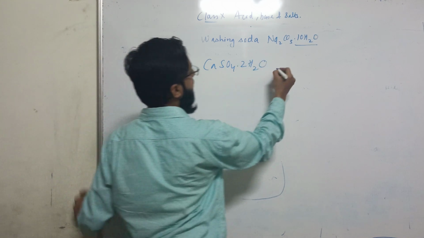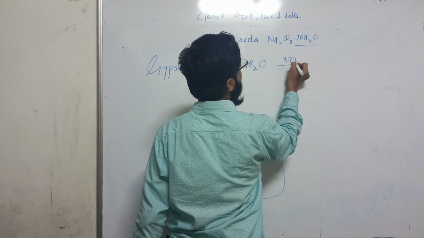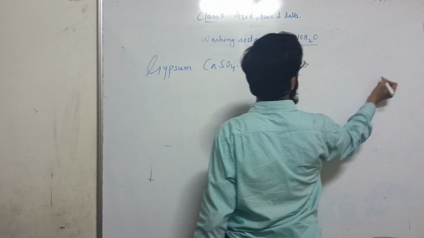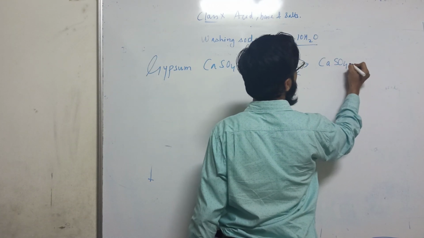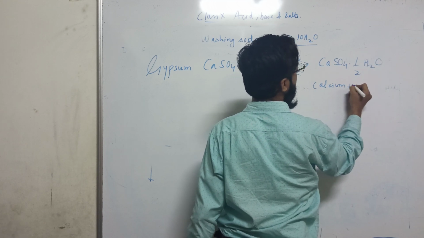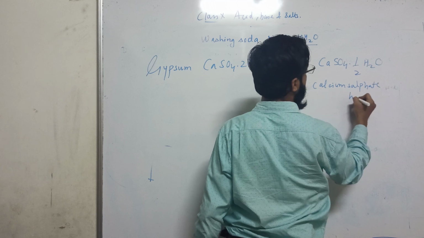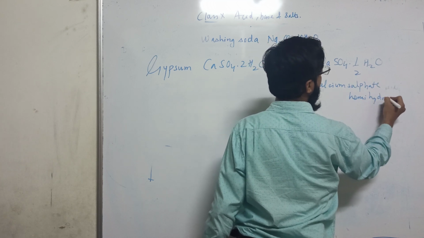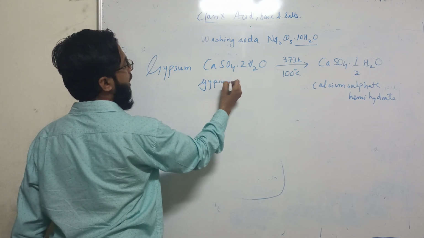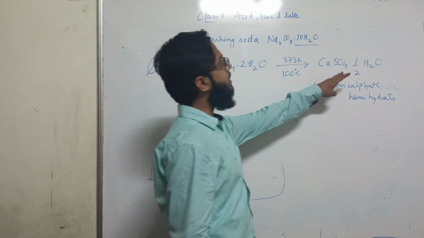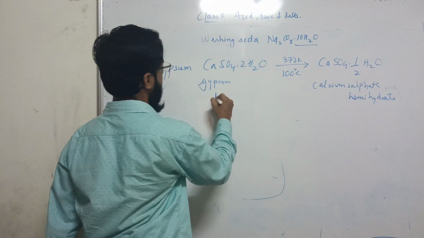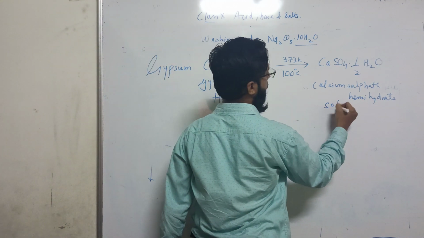When gypsum is heated up to 373 Kelvin, that is 100 degrees centigrade, it loses water molecules and forms calcium sulfate hemihydrate. It was gypsum, CaSO4·2H2O. Now it becomes calcium sulfate hemihydrate after losing 1.5 water molecules. This is a soft material, and gypsum is hard.